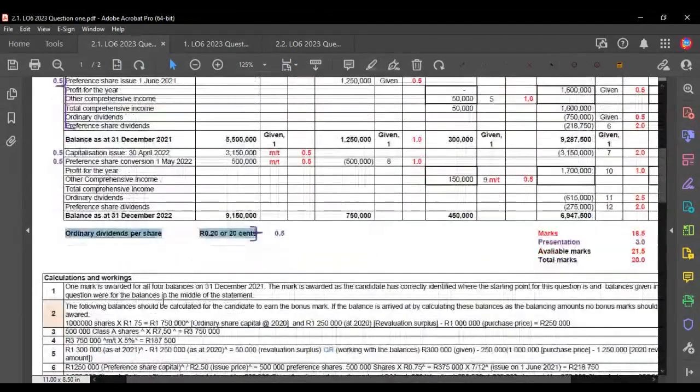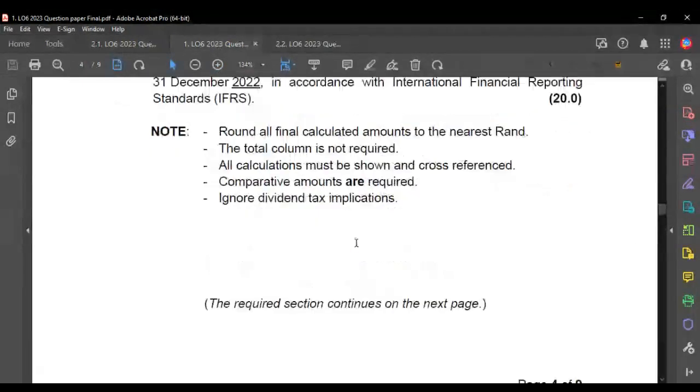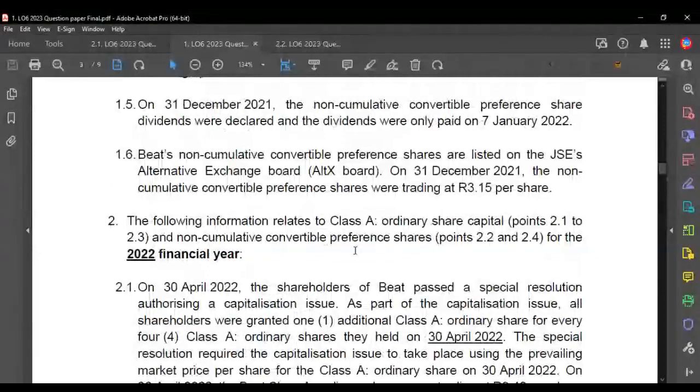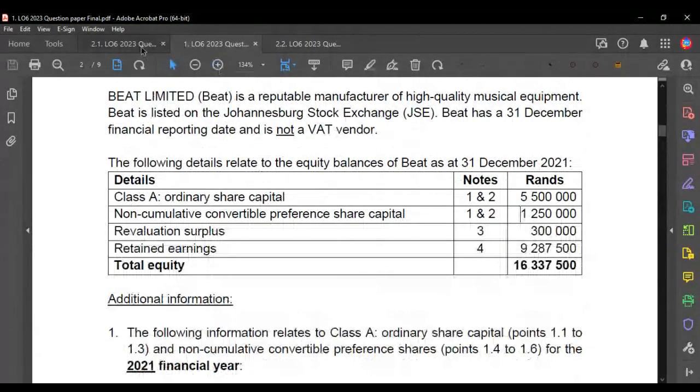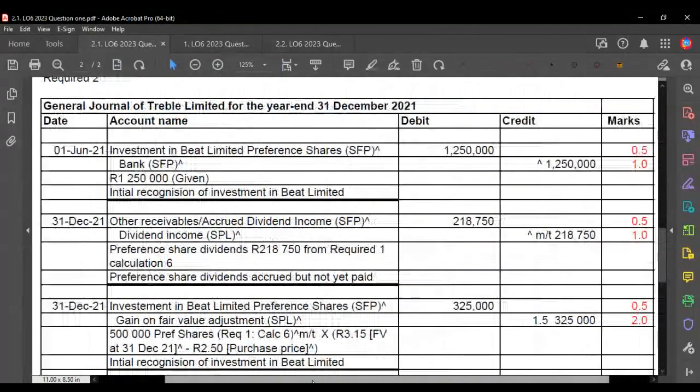Okay, now let's have a look at what this would look like. Now we know, because we were told here, that the purchase price was 1.250 million. And also we were told that they used non-discretionary cash reserves, which basically means money in the bank, right? So you see on the 1st of June, we are crediting bank, meaning the money is leaving our bank, and we are debiting an investment in Beat.